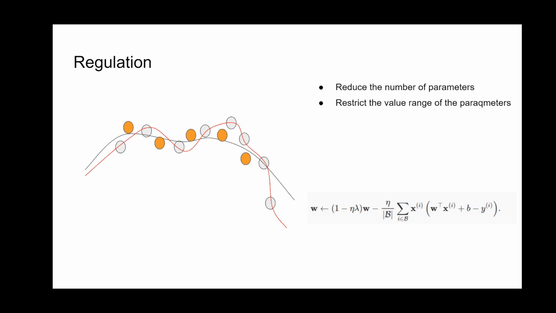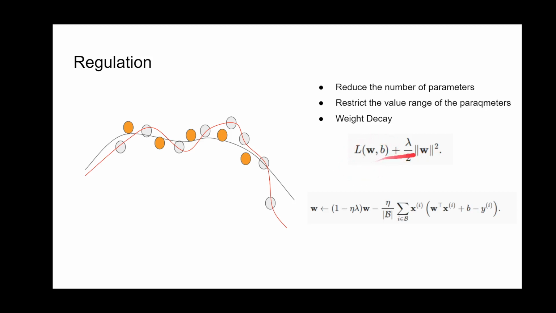For example, in batch normalization, we will ask all the parameters in the same position to follow a normal distribution, so that you will actually reduce the degrees of freedom of the parameters. Or we can use weight decay, which will actually limit the weights.